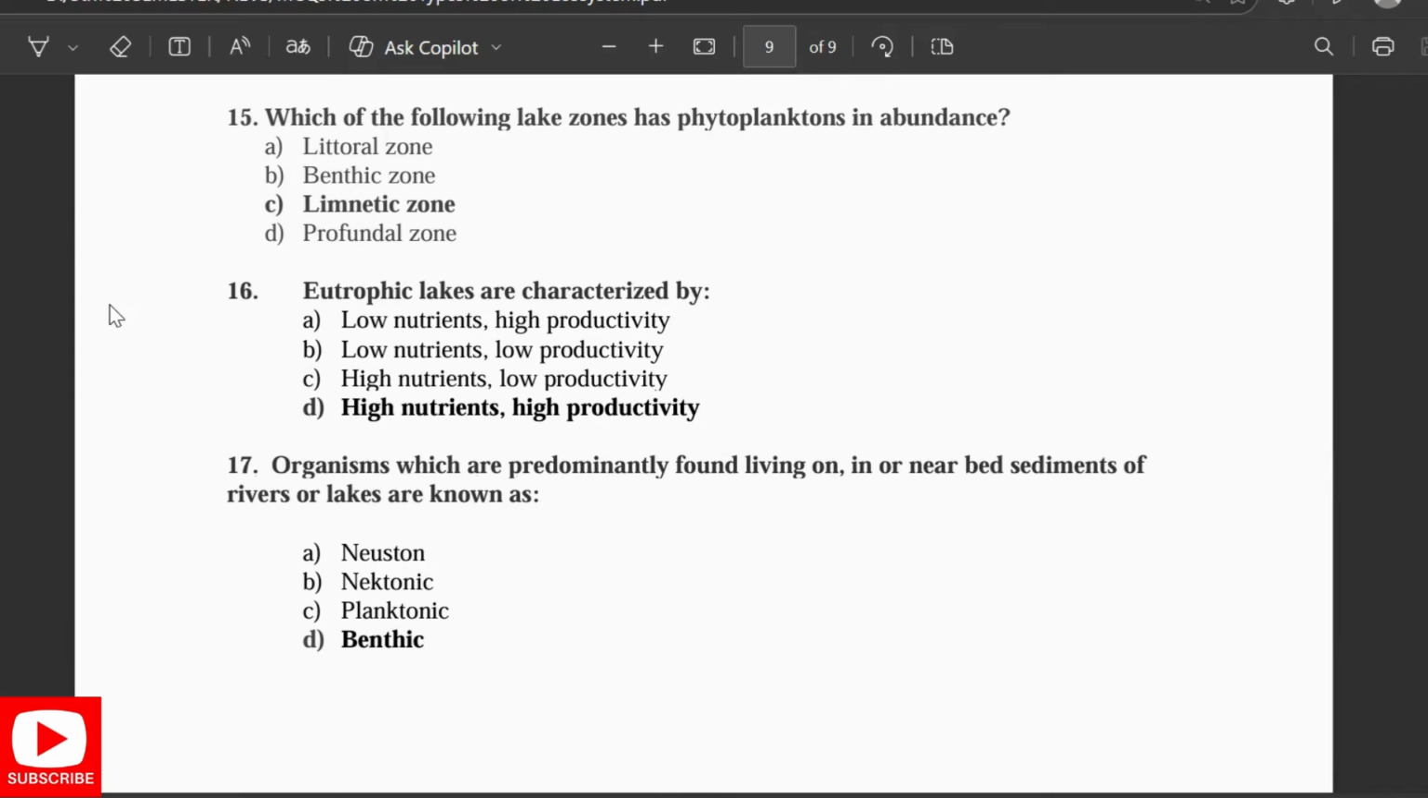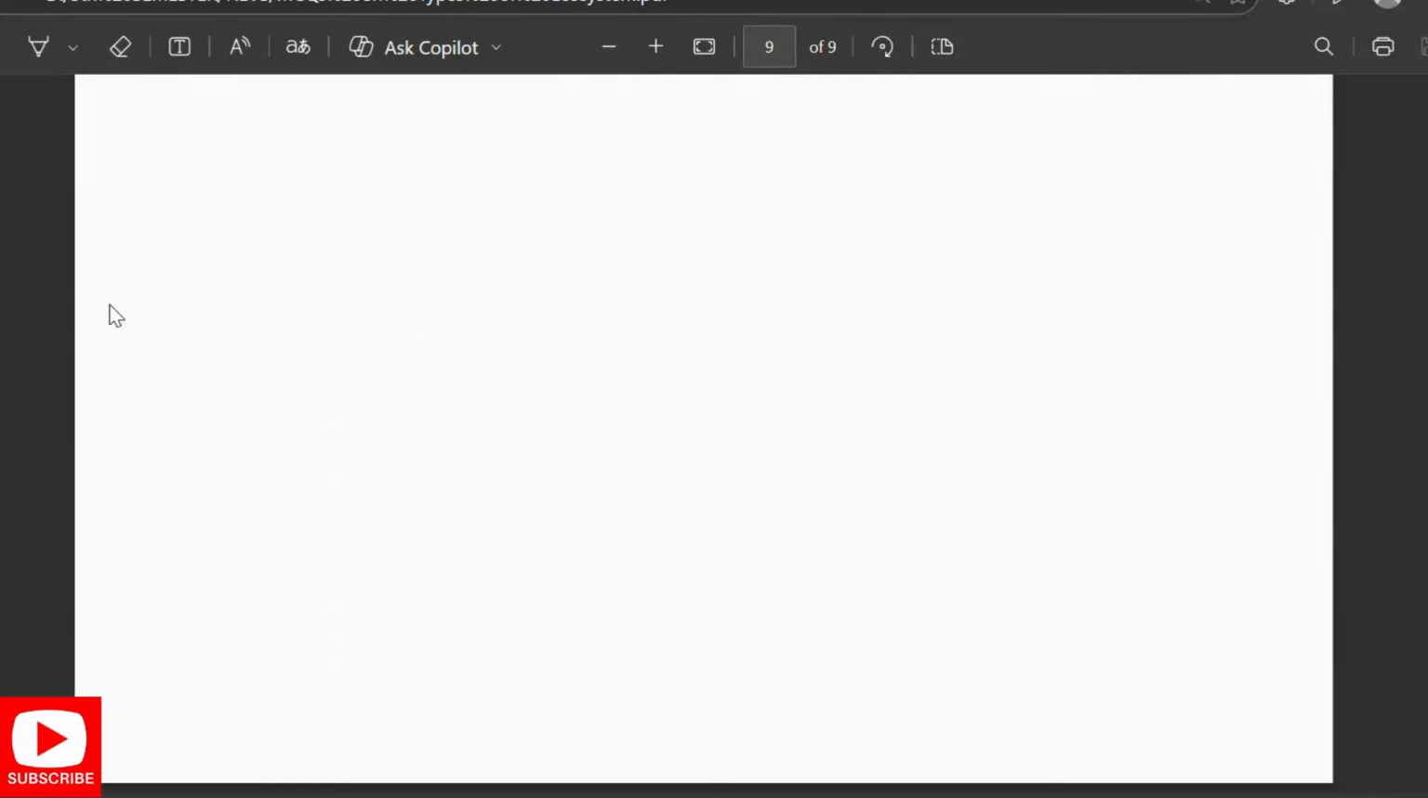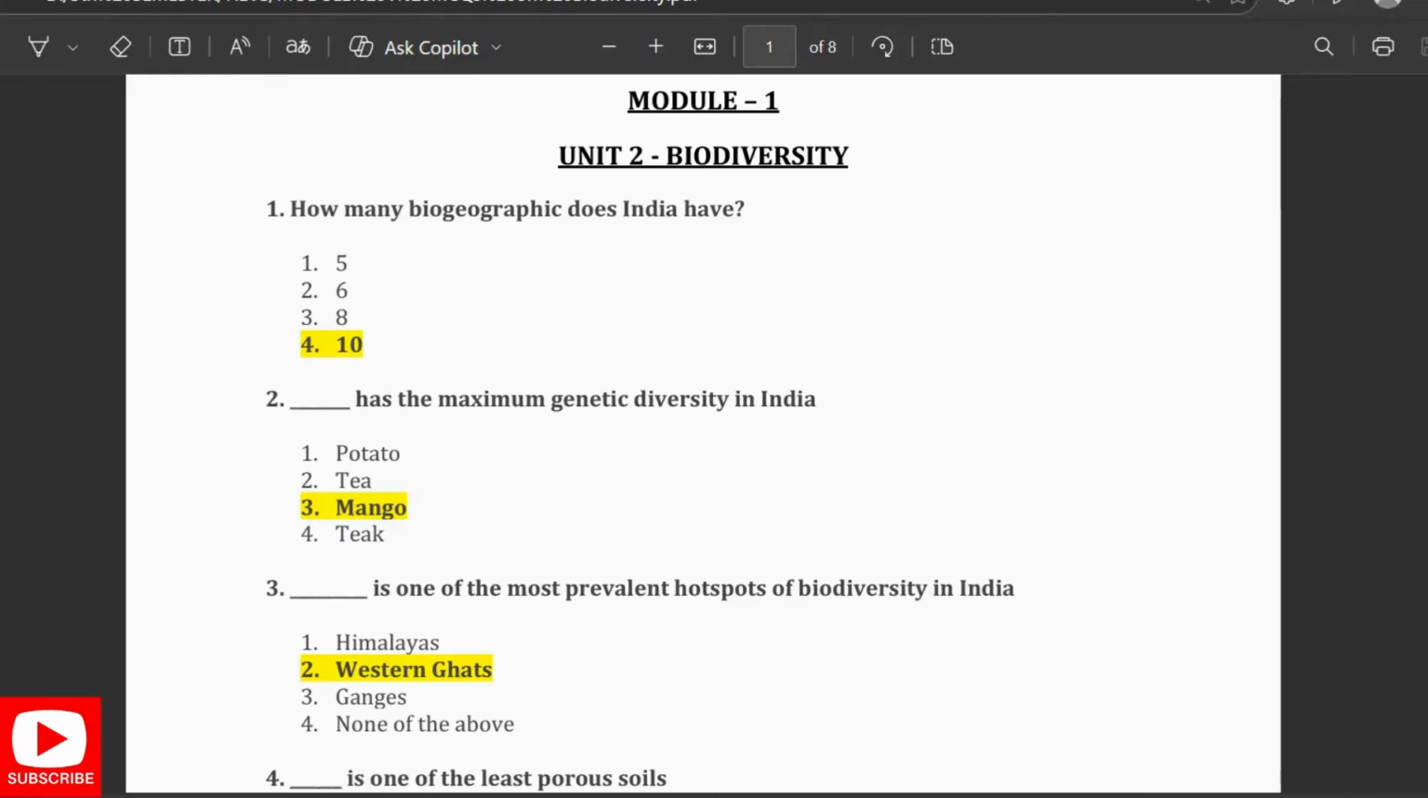Which of the following lake zones has phytoplankton in abundance? The limnetic zone. Eutrophic lakes are characterized by high nutrients and high productivity. Organisms which are predominantly found living on, in, or near the bed sediments of rivers or lakes are known as benthic. So next,